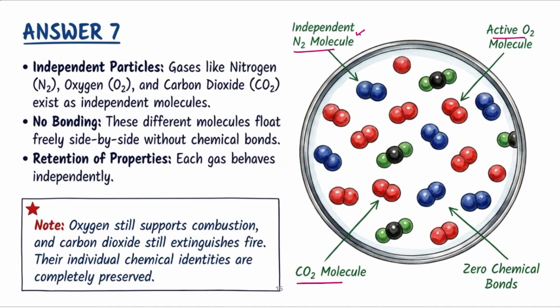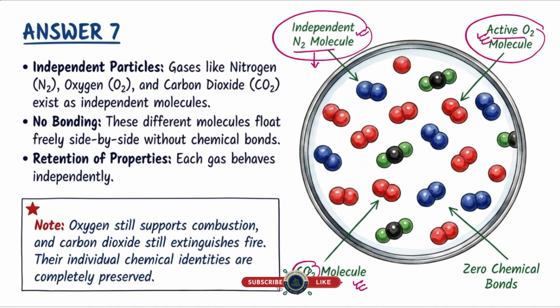All gases are existing independently. There is no chemical bond formed between the nitrogen and oxygen and carbon dioxide. That's why each gas of the mixture, atmospheric air, behaves independently, and there is a 100% retention of properties of each component of the air. That's why atmospheric air is a mixture, not a compound.